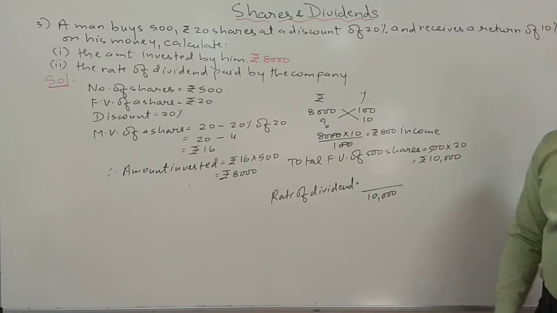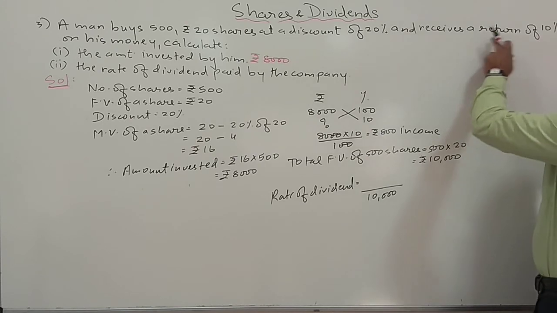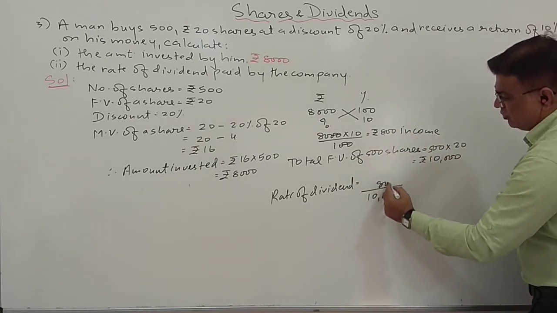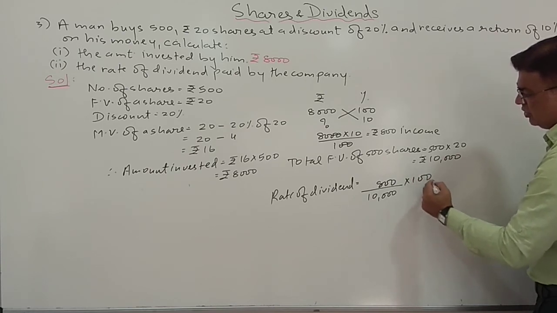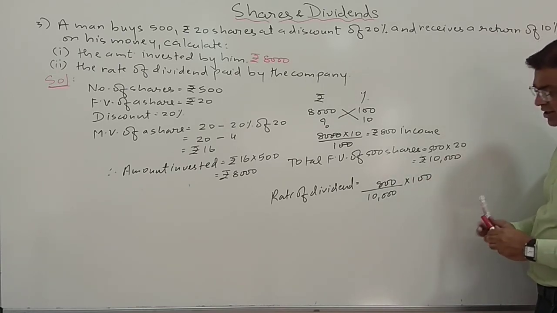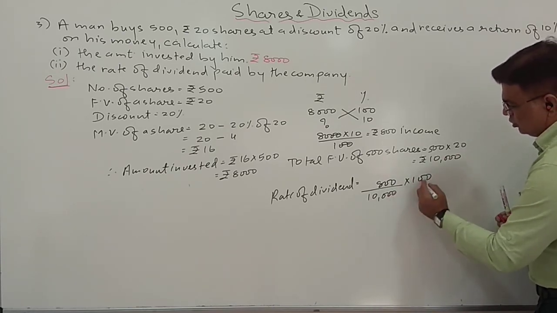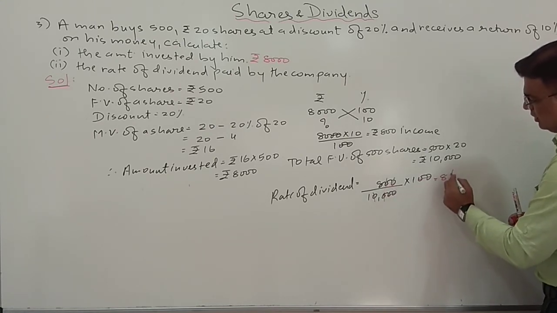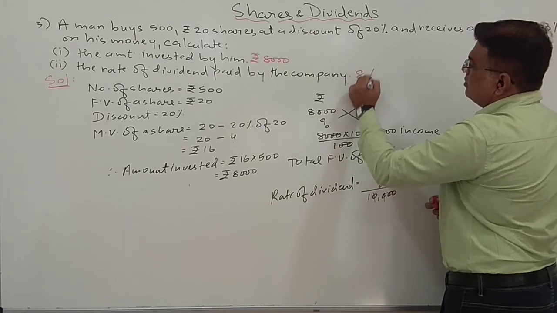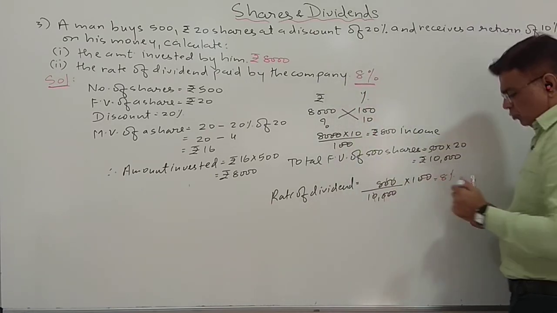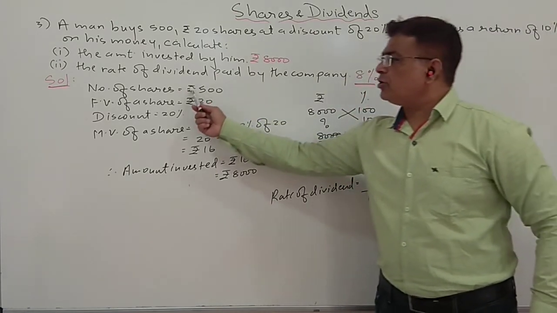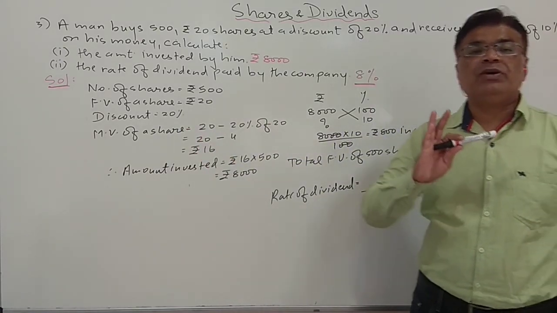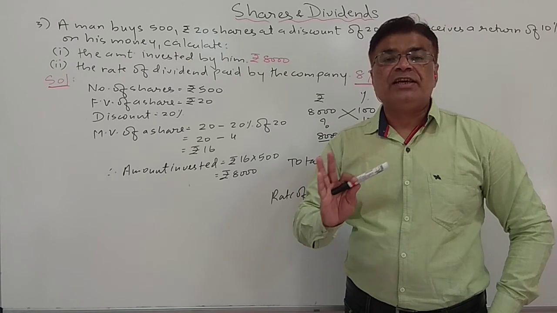From that, how much total income am I getting? I am getting an income of rupees 800. So 800 and then into 100. When I do the cancellation, you will see 2 zeros gone and 2 zeros over here. So it will be 8%. I forgot to find the total face value of the shares. So always remember the dividend will always be calculated on the face value.